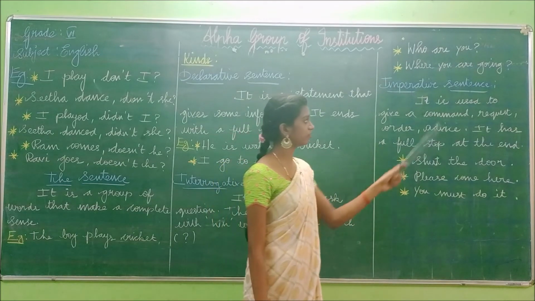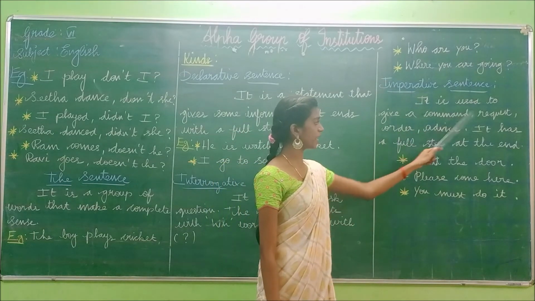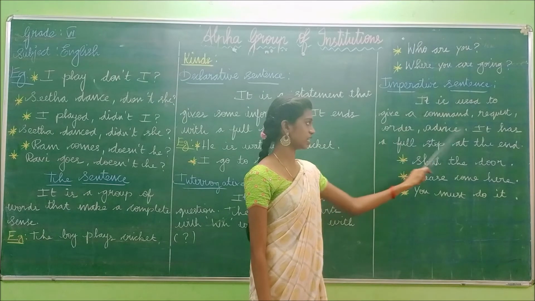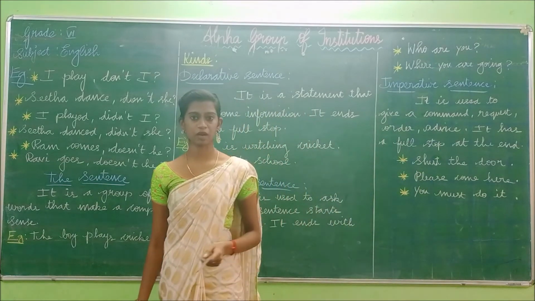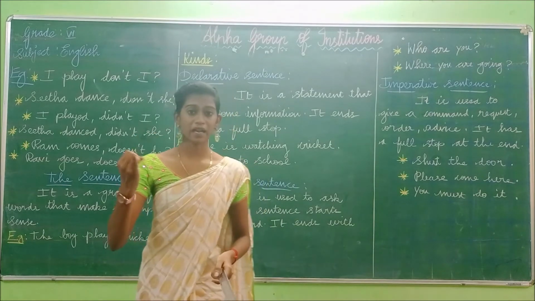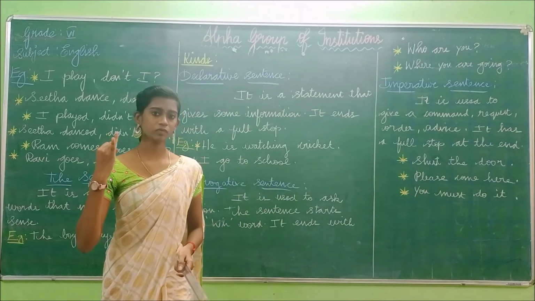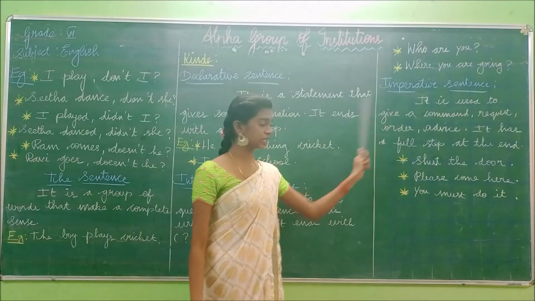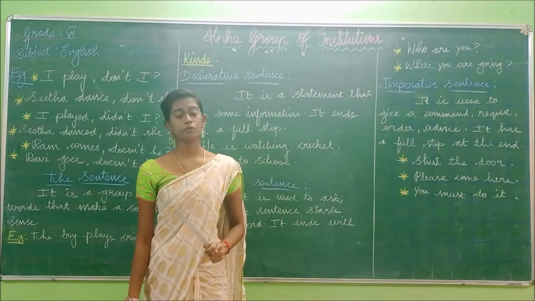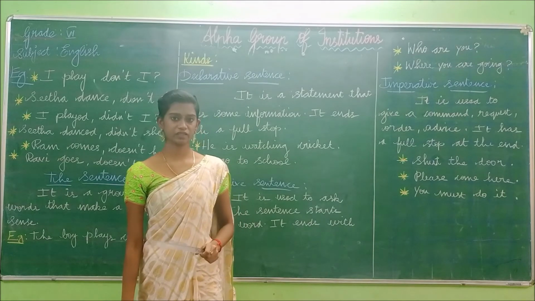So what is an imperative sentence? It is used to give a command, request, order, advice. It has a full stop at the end. Imperative sentence means commanding, requesting, getting angry, like that. Okay, so order or advice. And this imperative sentence also ends with a full stop, like the declarative sentence.